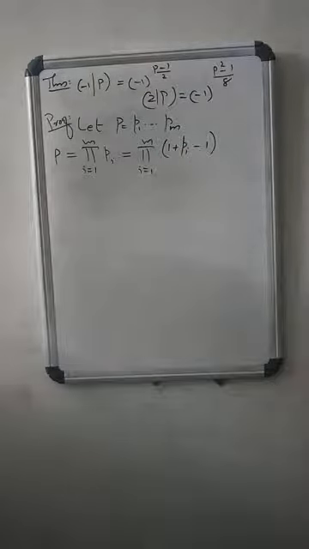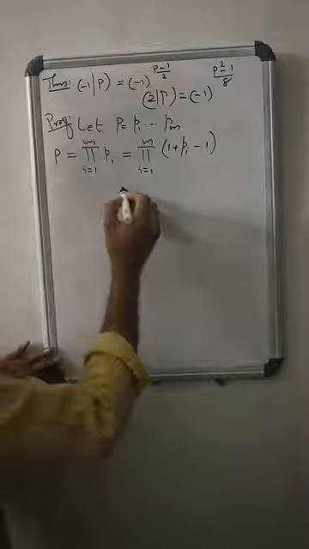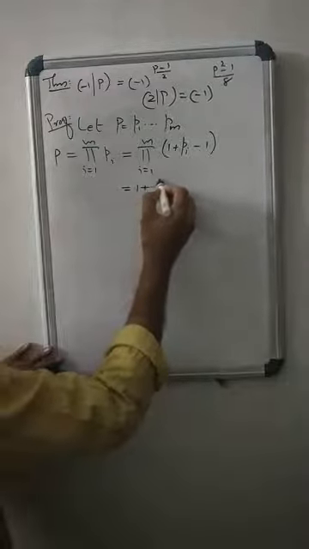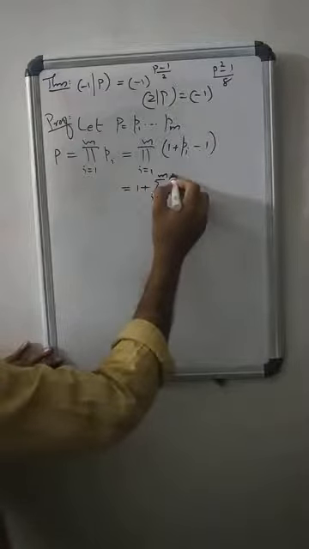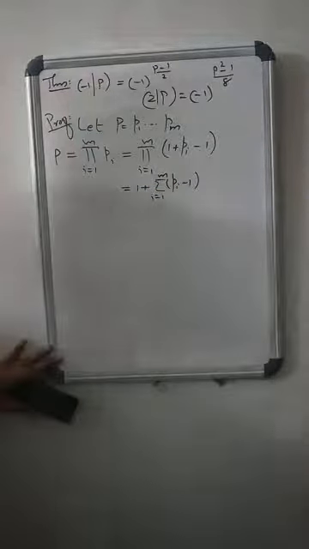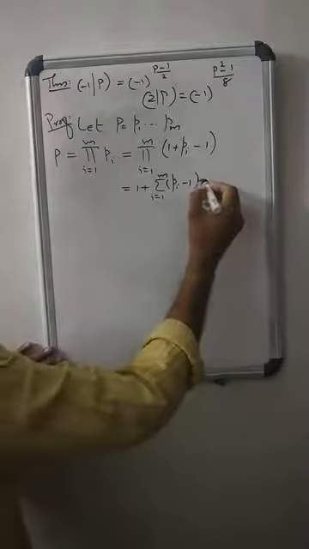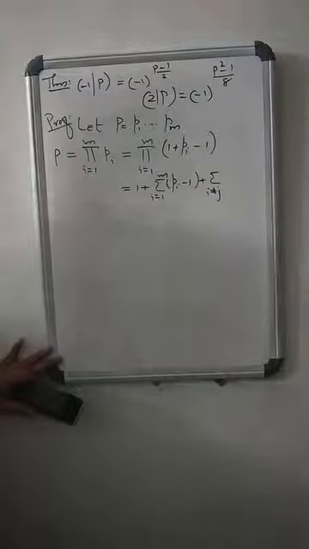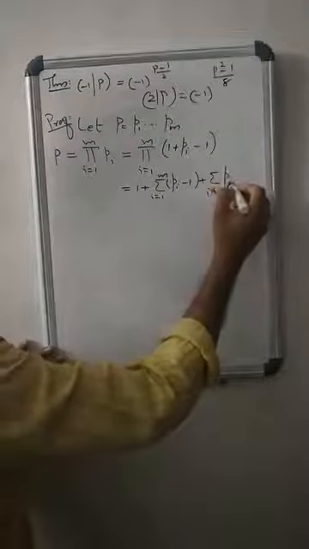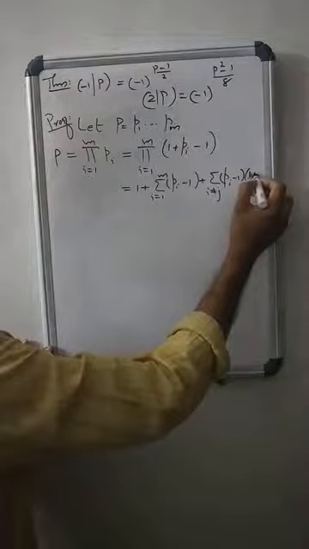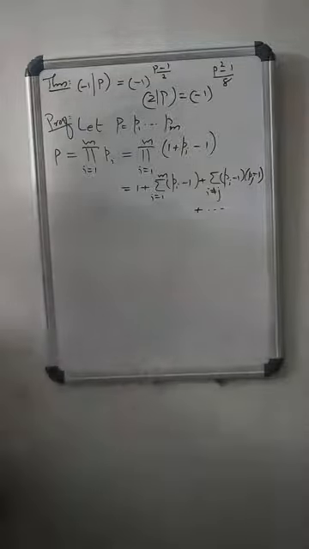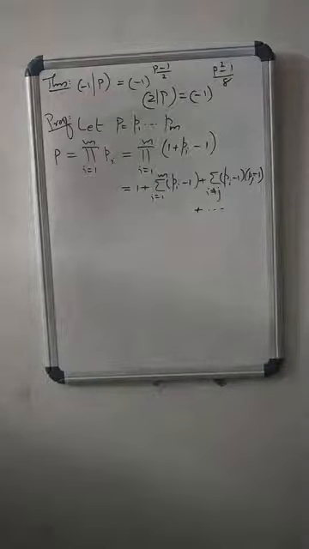Now expand the product. It is 1 plus the sum, i ranges from 1 to m, of pi minus 1, plus the second term, the sum over i different from j of pi minus 1 into pj minus 1, plus etc. Plus the last term, pi minus 1 into pj minus 1 etc.